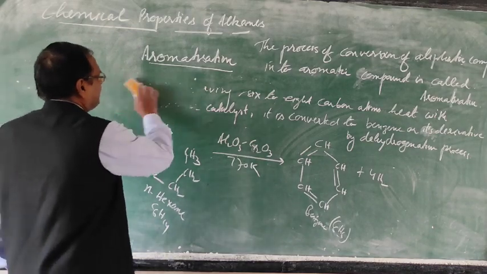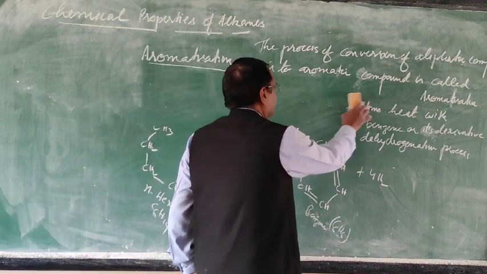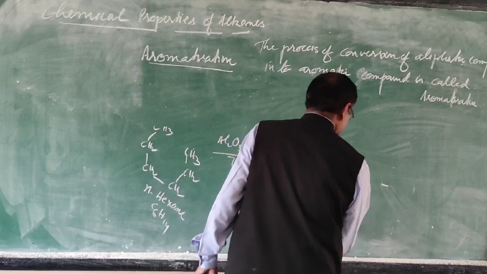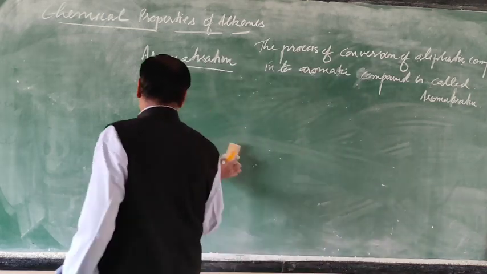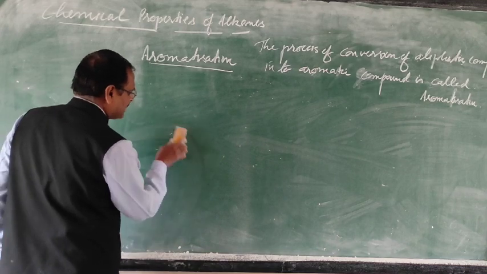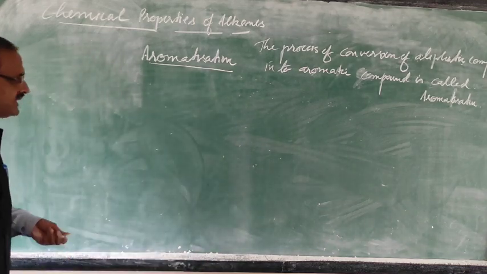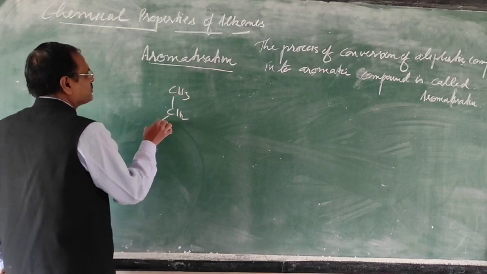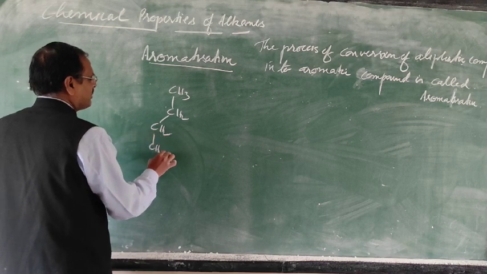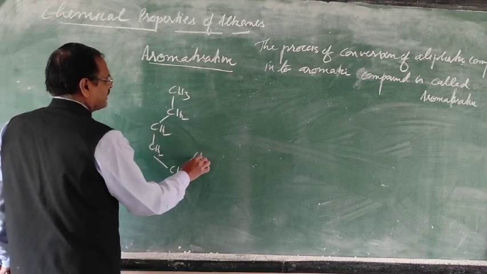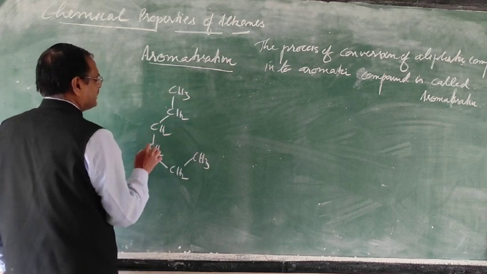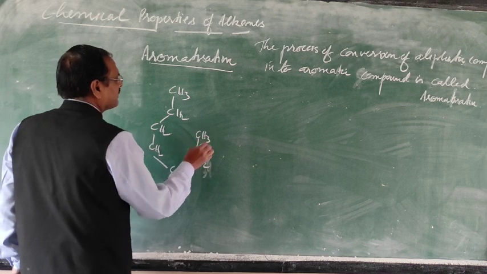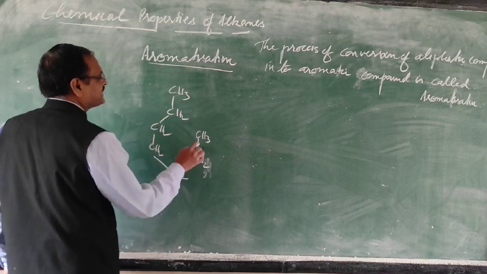Now I am going to take heptane, as I told you that you will get benzene or benzene derivatives. Just see what compound you will get. The heptane formula is CH3, CH2, CH2, CH2, CH2, CH2, CH3: 1, 2, 3, 4, 5, 6, 7.